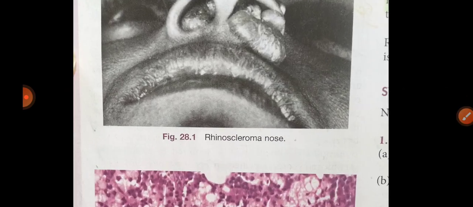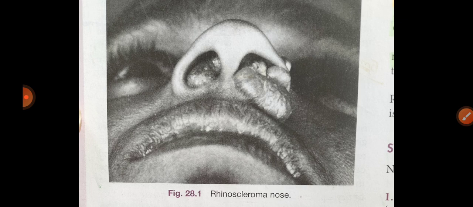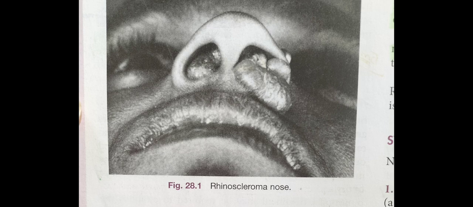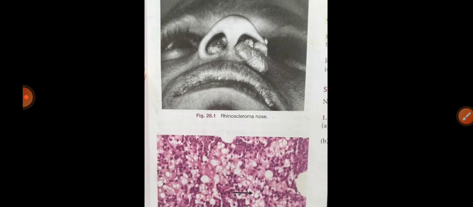First see the diagram. Here, this is rhinoscleroma of the nose. It has painless, non-ulcerative nodules in the nasal mucosa and it spreads to the larynx, trachea and downwards. Three stages: atrophic stage, granulomatous stage and cicatricial stage. First there is atrophy, second there is granulomatous nodule formation, painless and non-ulcerative. Next is cicatricial, where there is stenosis.